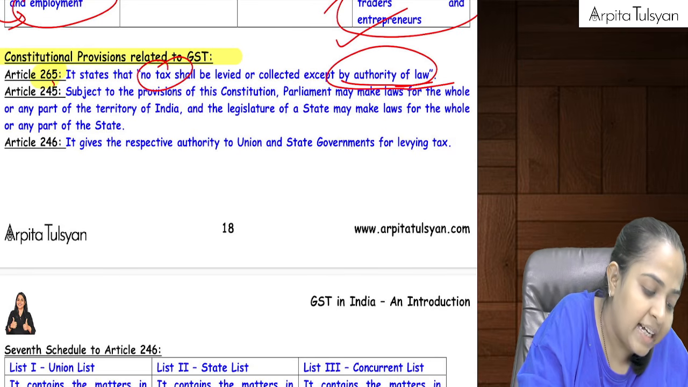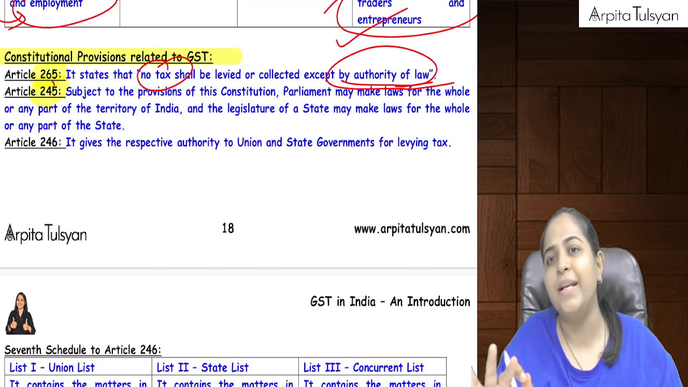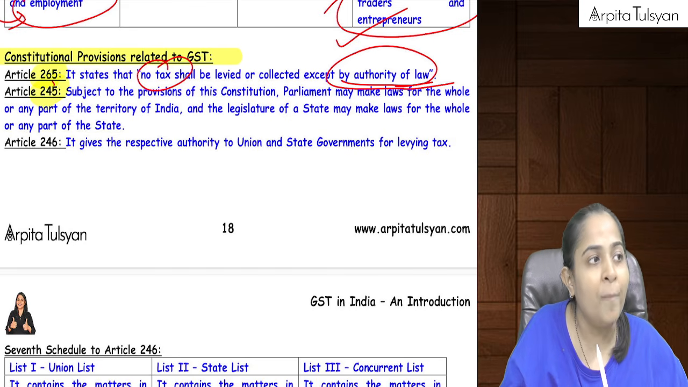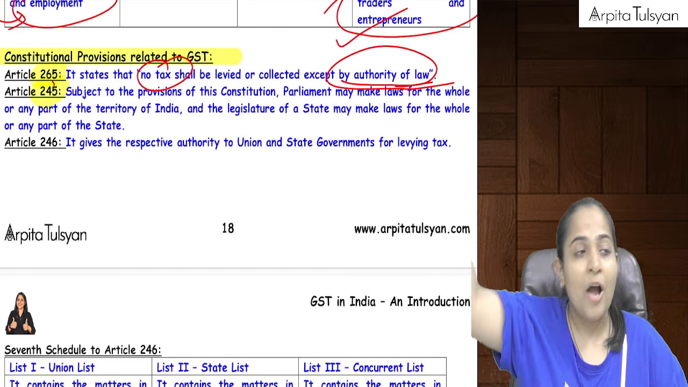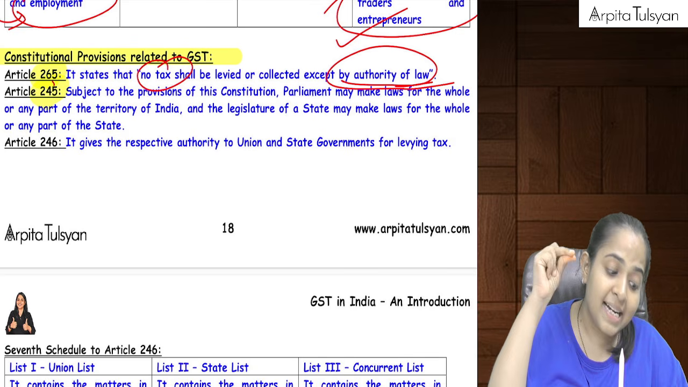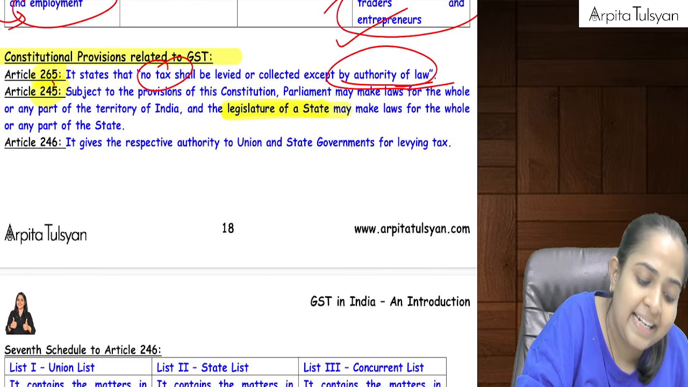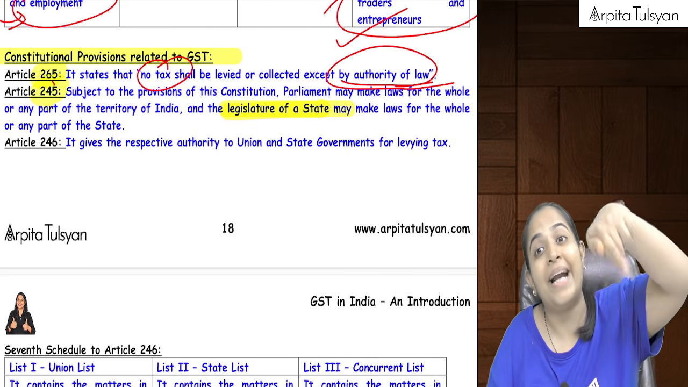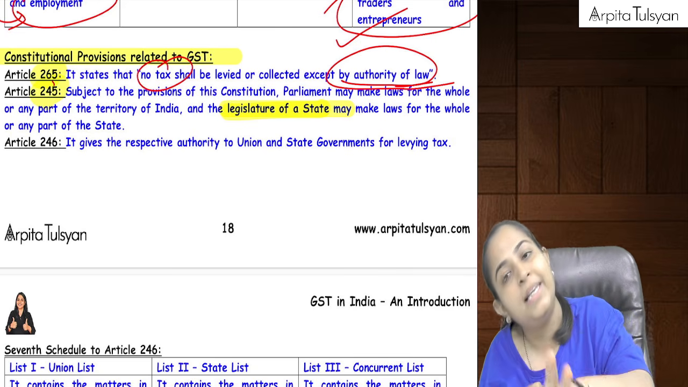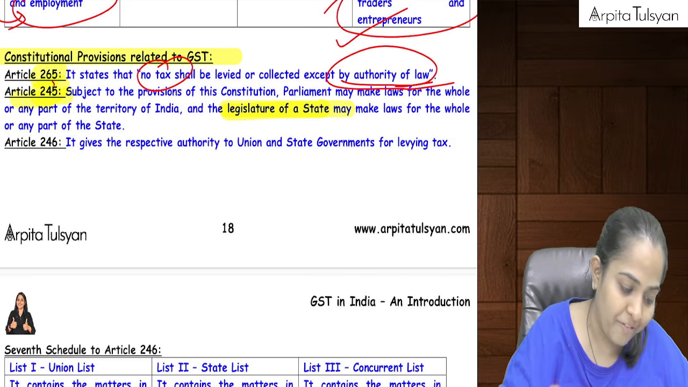Secondly, article number 245. What does article number 245 say? Article 245 says that whenever Parliament makes some law, it is applicable to the whole of India, because Parliament is not confined to one state. And secondly, whenever any state legislature makes any law, it is applicable to that state only. For example, if the Maharashtra state legislature makes some law, it is applicable only to the state of Maharashtra. That is told by article number 245.